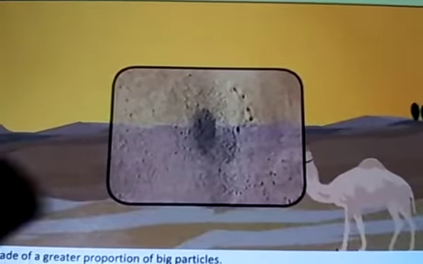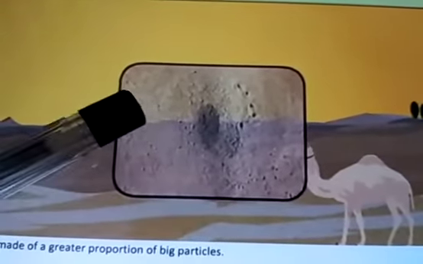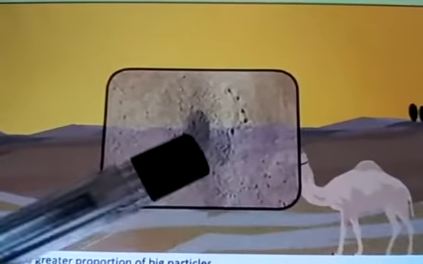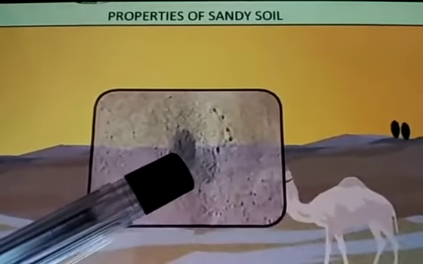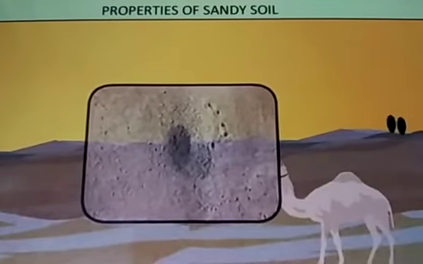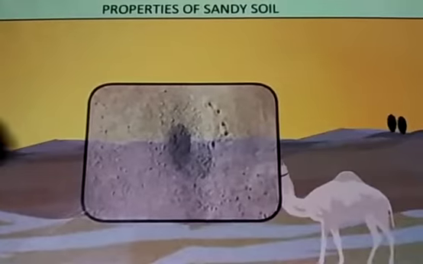Because it has holes. As you can see in the soil there are holes. The particles are big and not attached well. Therefore the space will be there and the air can pass through it, the water can pass through it, and it will not hold. So it is the bigger particles, that is the sandy soil.